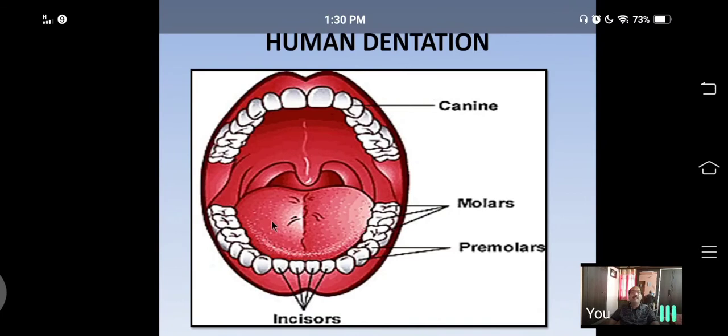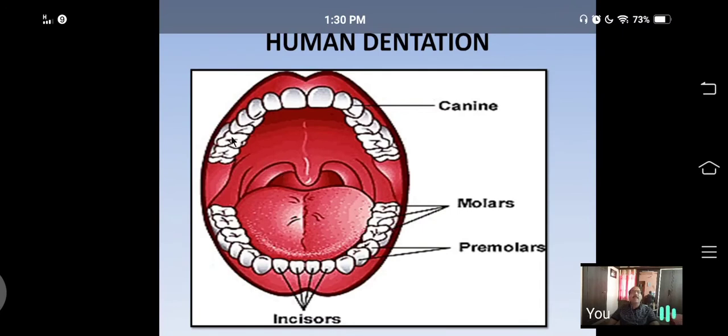These papillae are responsible for identifying the taste of the food, whether it is salty, or it is piquant, or it is sweet. It identifies the taste of a food.